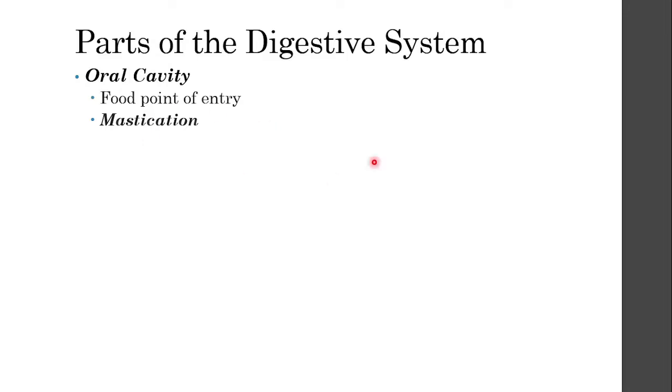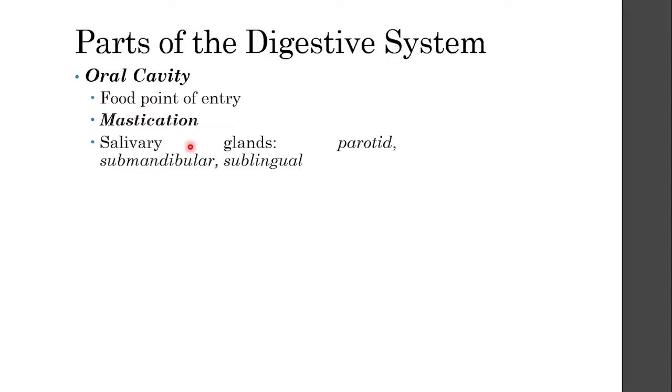This is mostly mechanical breaking down. Not a lot of chemical reaction is happening here, so we're just breaking down the cell wall and the structure of the cell and turning it into what we call a bolus. I will explain later what that is. It's created by basically mixing saliva with the food that you've eaten.